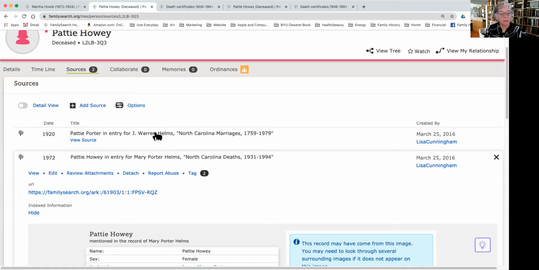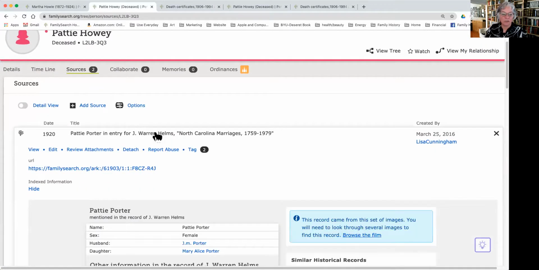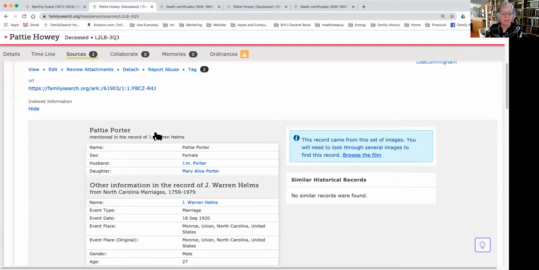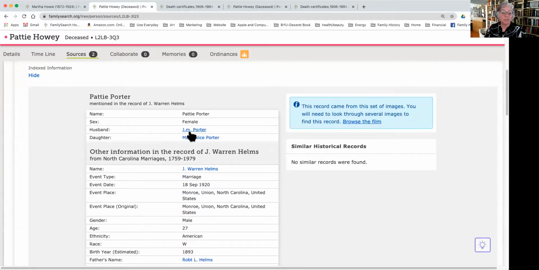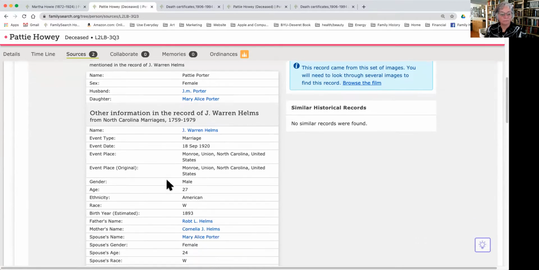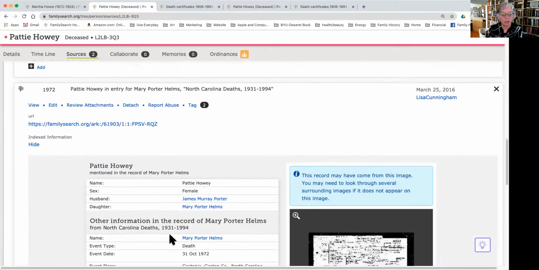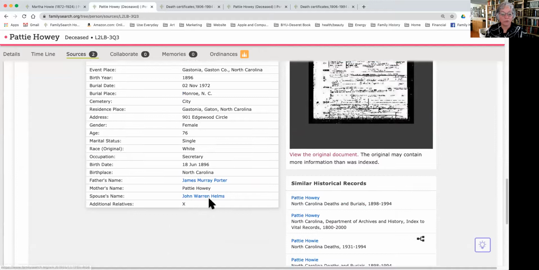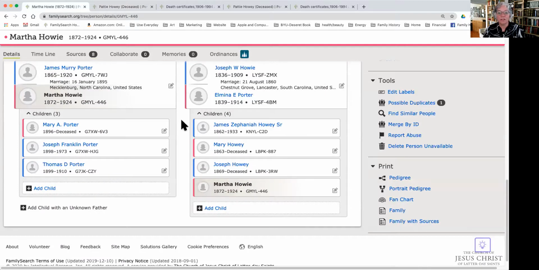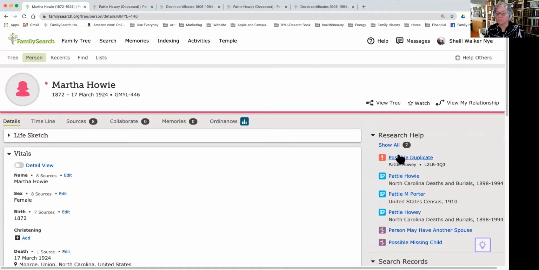So now I'm going to look at the other record that is on this Patty Howie's page to make sure that we're looking at the same individuals. And Patty Porter's husband is J.M. Porter, which is what we had found when we were first looking. The daughter is Mary Alice. This is a marriage record for J. Warren Helms. And it also gives the father's name and the mother's name of J. Warren Helms. So as we look down here, it said J. Warren was actually John Warren Helms. So now we have quite a bit of information. If we go back to Martha's page here, the possible duplicate of Patty Howie looks extremely likely.